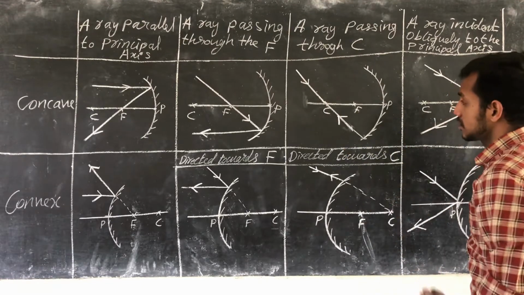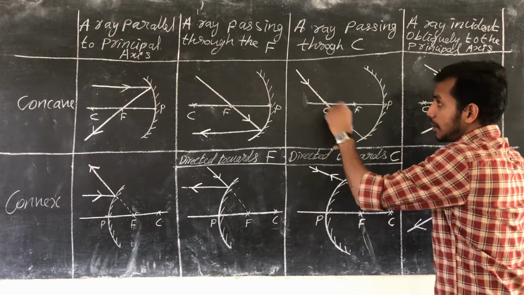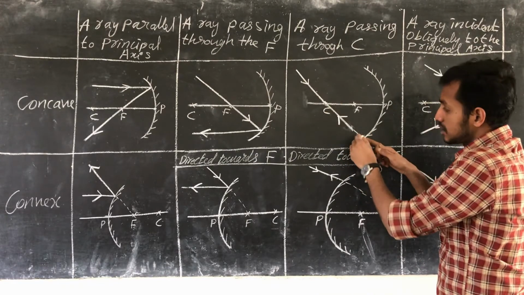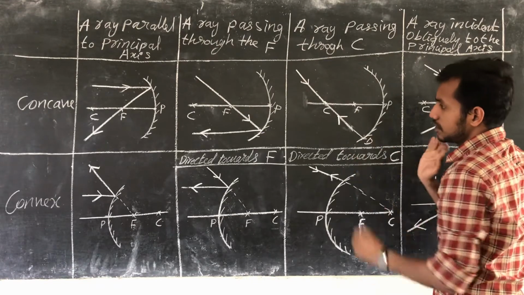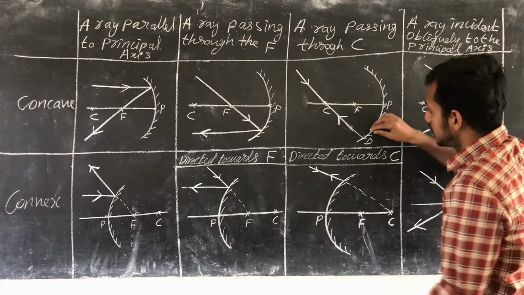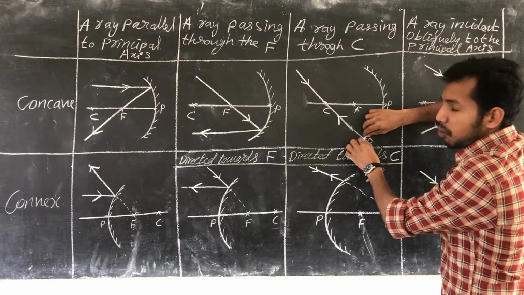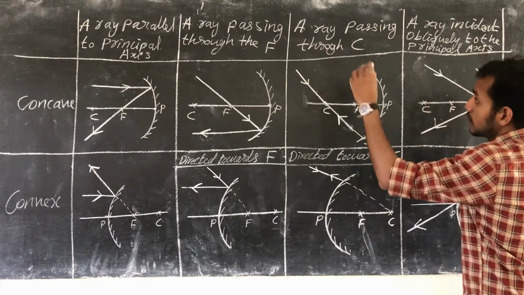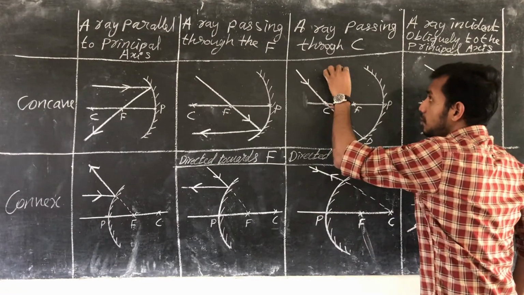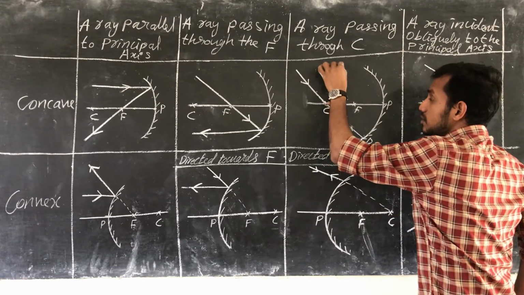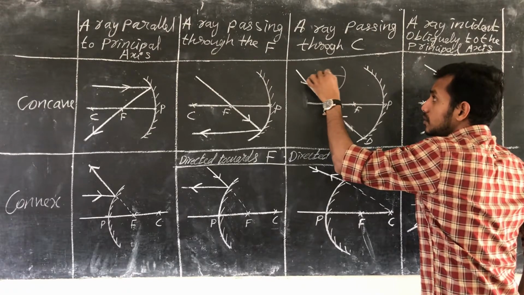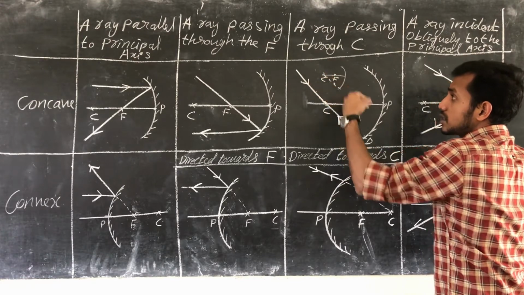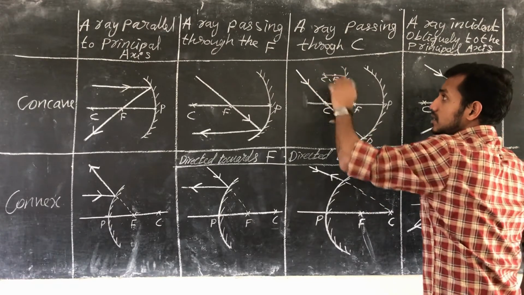Why? Because if a ray of light passes through point C and reaches here, suppose at point P, or any point, then you can see what the normal is here. The normal is also passing through C. Remember, for a mirror, the normal always passes through the center of curvature.